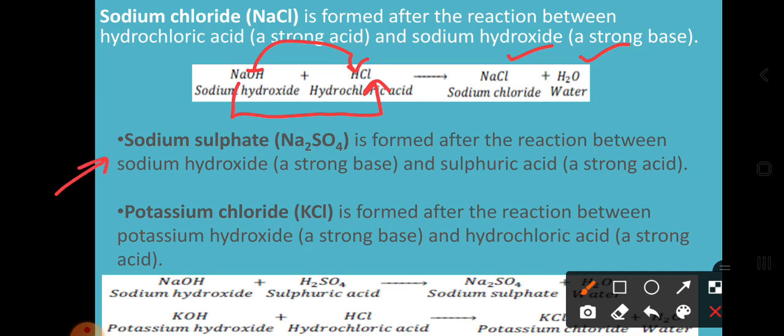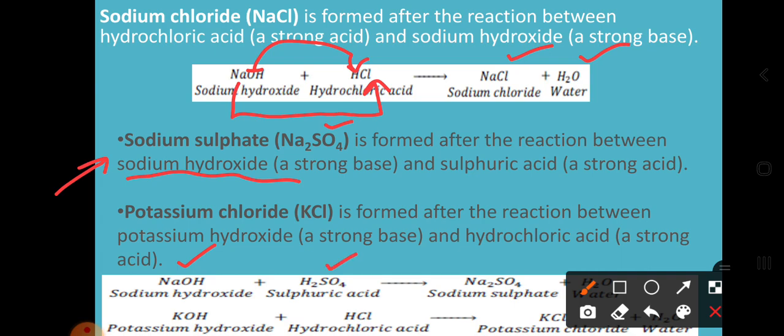Next is sodium sulfate. What is sodium sulfate? Dear students, when we are getting the sulfate family, which acid have we used? We have used sulfuric acid itself, because sulfuric acid contains the sulfate family. So sodium sulfate is formed after the reaction between sodium hydroxide and H2SO4.